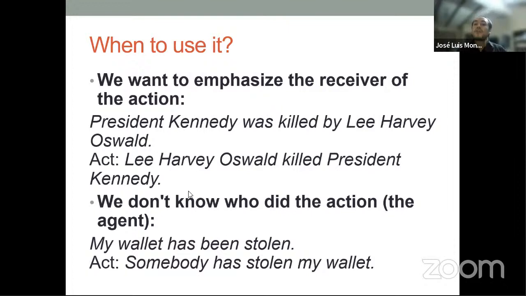Now, we're going to do the following. We're going to go to the file. We're going to write two examples. One example with the first explanation and one with the second one. It means in the first example, you need to tell me in a certain way that you are putting emphasis in the receiver of the action, and you need to explain why. And in the second part, it's something that is related to perhaps you don't know who did the action. In this case, the agent, like someone who stole from you. But it can be simply because you don't want to mention. But let's try to work with both.